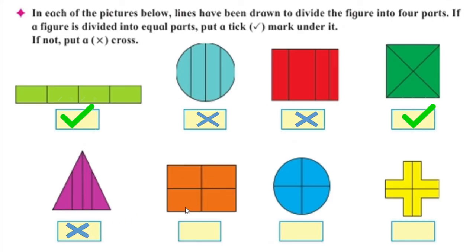Here this figure is exactly divided into four parts, so we will put right mark. Yes, this circle, we know this is showing quarter parts, so right mark. Yes, this figure also is divided into four equal parts, so right mark. Correct? This is in your textbook. Please go through this and put the proper marks in the boxes. Okay?